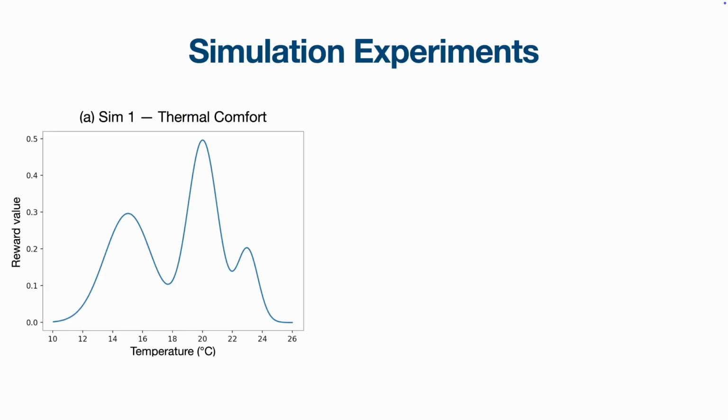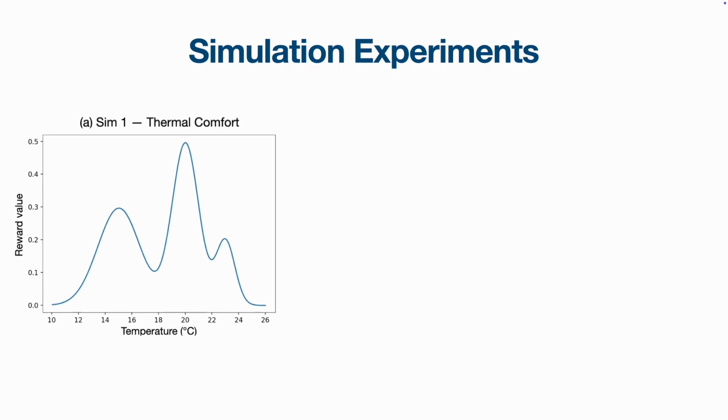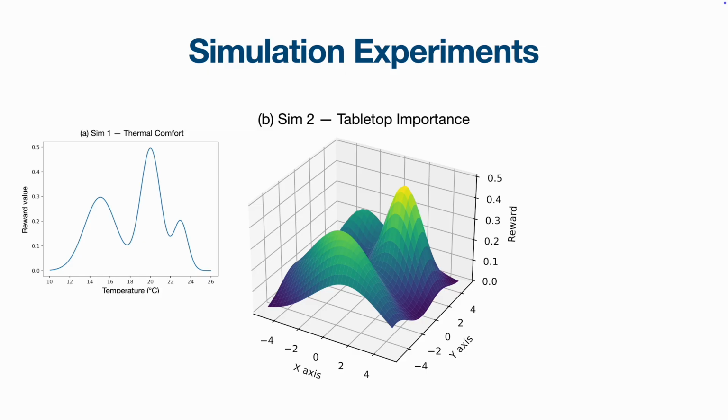Next, we design three simulation experiments to test UUPL. The first one focuses on learning a user's thermal comfort function. The second one focuses on a tabletop scenario, where the 2D features are the XY coordinates on the tabletop. A higher reward value indicates a higher importance to the human user.